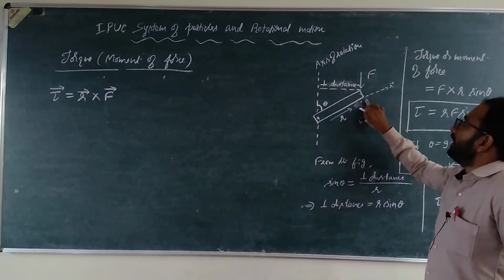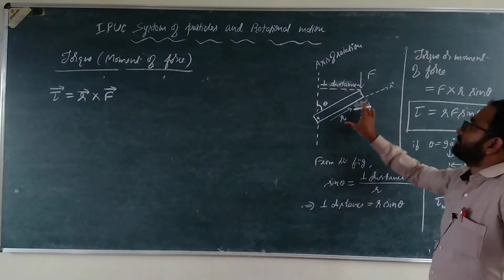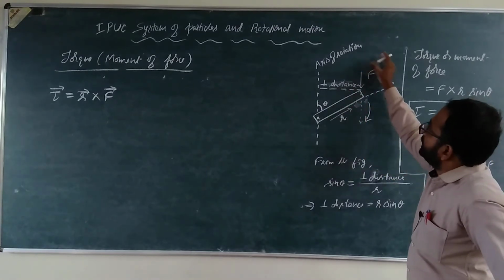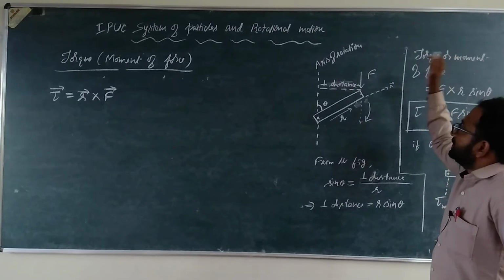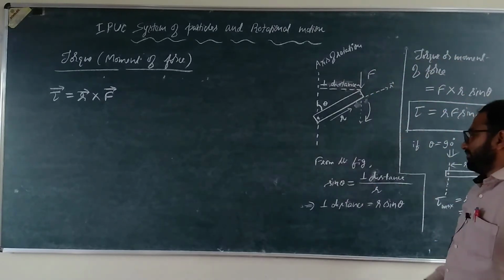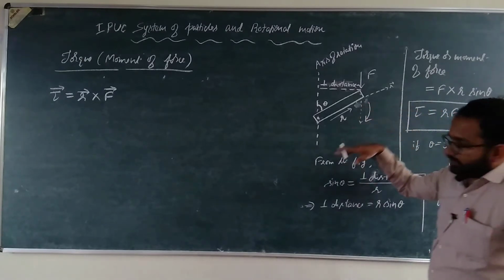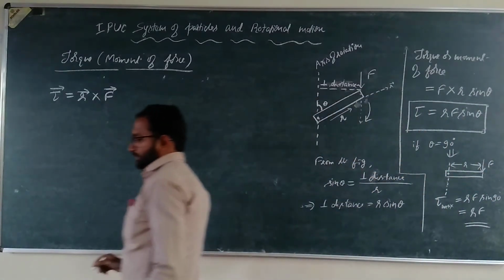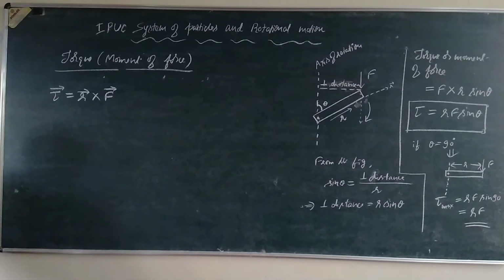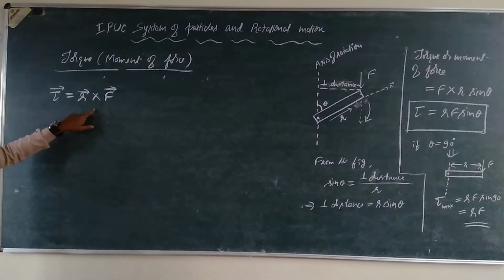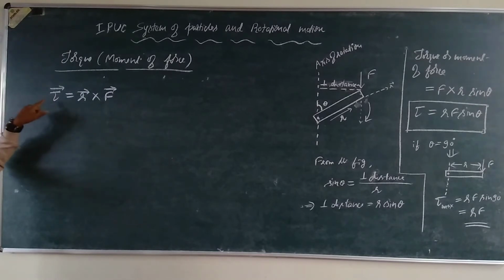Okay, the angle between R and F, or displace R from here to here. So the angle between R, the moment vector, and the force acting is theta. Okay, so what is the direction of torque? Use the cross product rule. It is a right hand rule to find out the direction of torque.